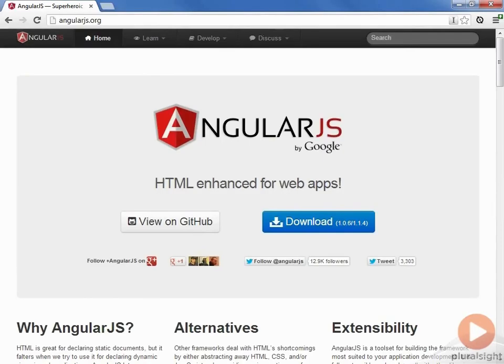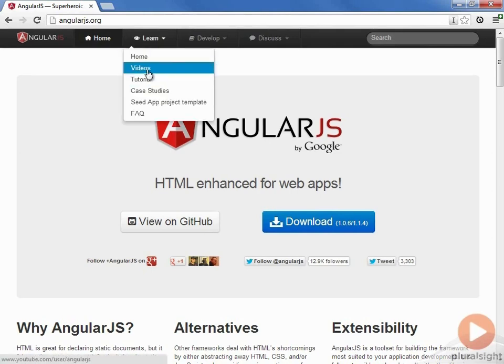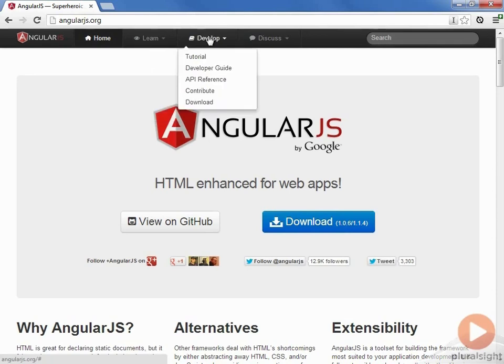Now, one of the last things I want to do is take a quick look at Angular's official site. You can see it right here in my browser, and there's actually a lot of content on there. On the home page, there's a lot of introductory text about it. There's this Learn section which has links to videos and tutorials and case studies, and a link to the seed project template, which we will cover later on. But a key piece of the Angular site I want to show you that you're going to use and refer to a lot is under this develop link, and it's these two links right here, the developer guide and the API reference. Let's look at the developer guide first.